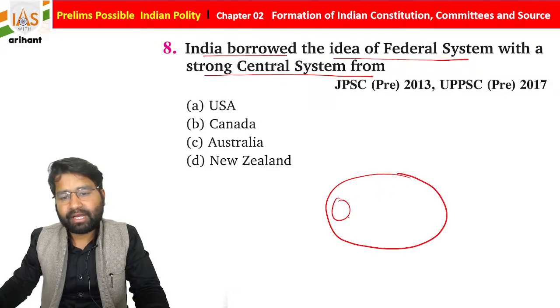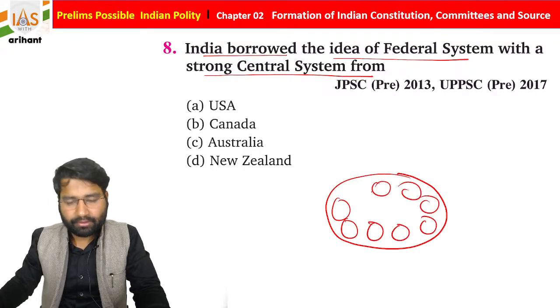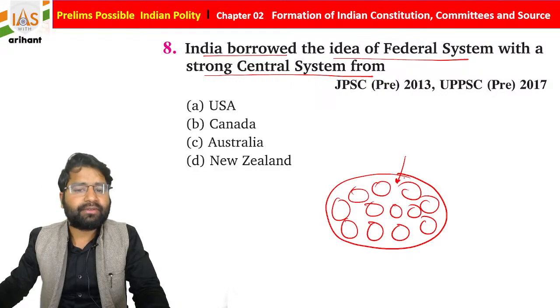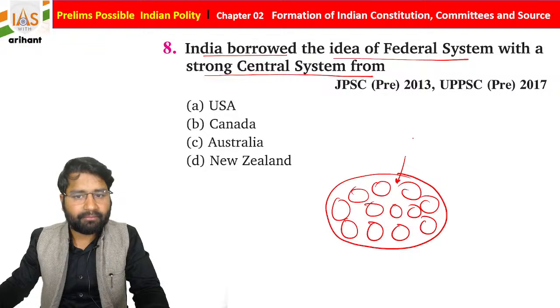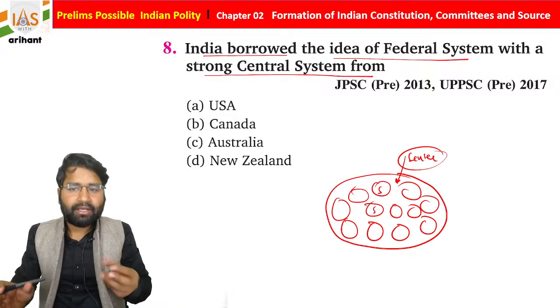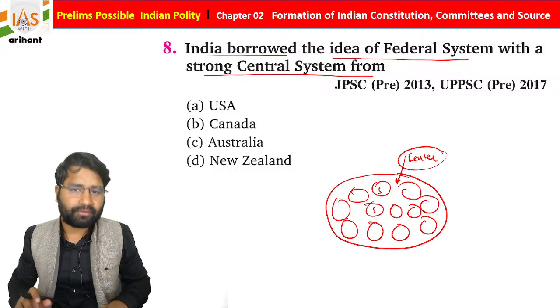Okay, means we have different states. They have separate power with the center. Yes or no? So now there's one thing, students, very important. As we have states, we have center, both have separate power. So this is basically a system of federal structure, and both are not going to interfere in one another.